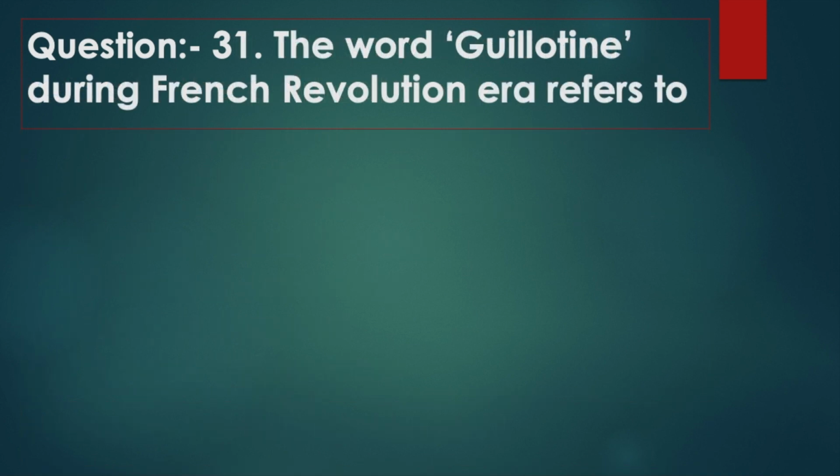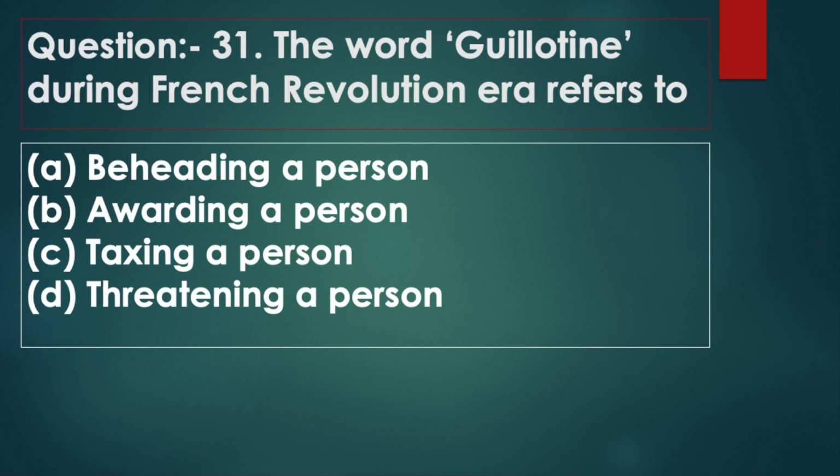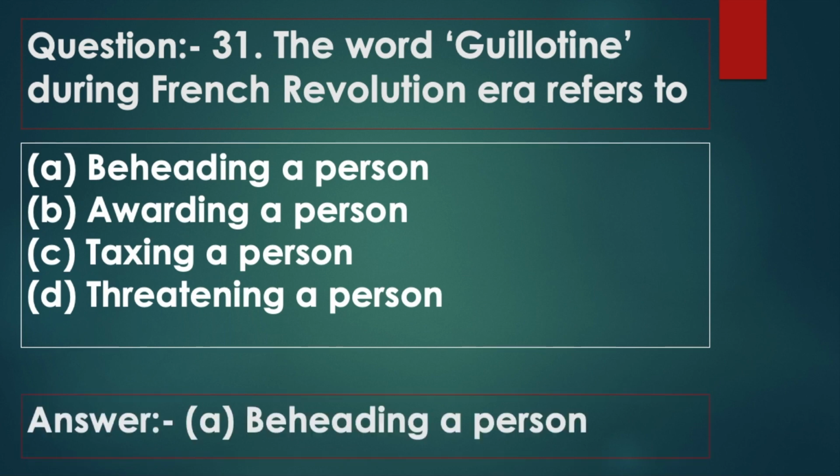Question 31. The word guillotine during French Revolution era refers to? Option A, beheading a person. Option B, awarding a person. Option C, taxing a person. Option D, threatening a person. Answer: option A, beheading a person.